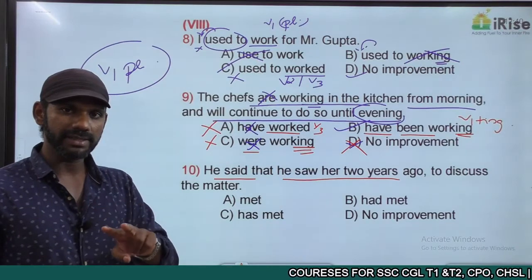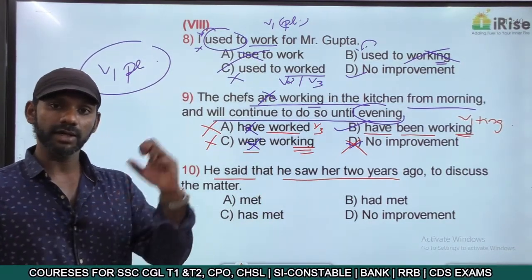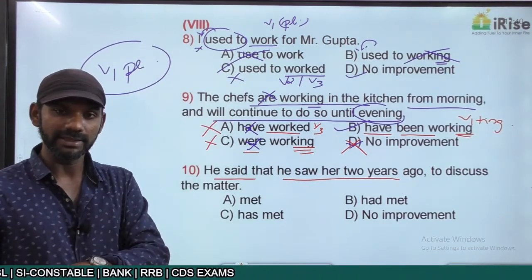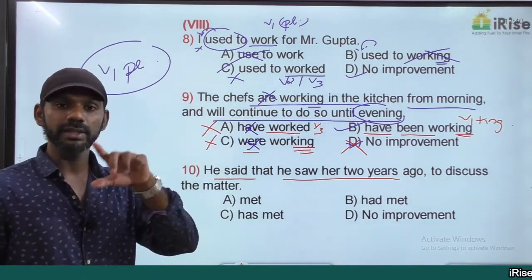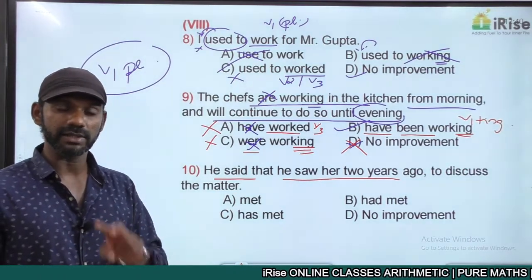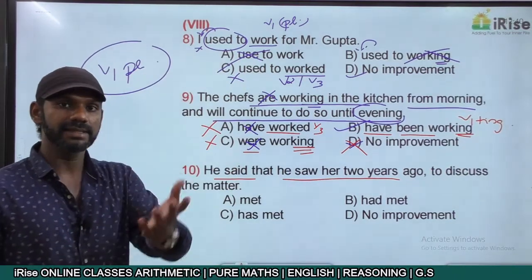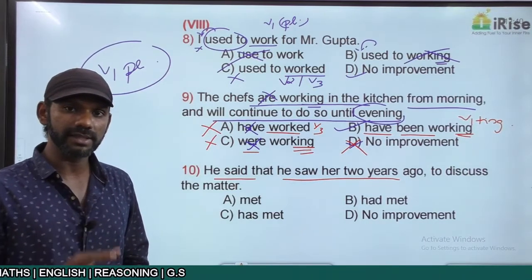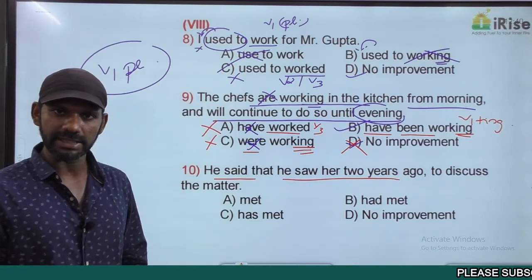The 2 actions in the past tense here, one is he said, other one is he saw her. According to the sentence, he saw her 2 years ago. And he said that after 2 years, because he said that today. He said that he saw her 2 years ago means he saw her 2 years ago. He said that today. So there is a time difference between the 2 actions. We have 2 years of time difference between seeing her and saying that. So with 2 actions in the past tense, 2 years of time difference is there. So action completed first must be in the past perfect tense.